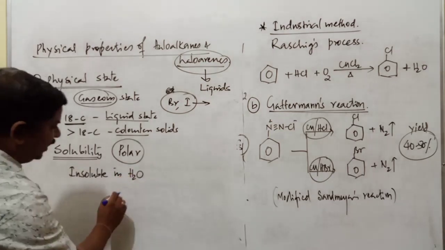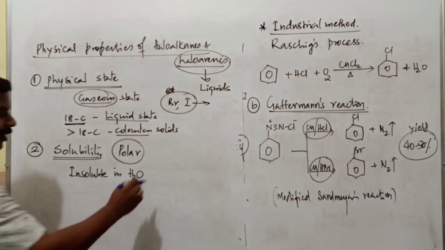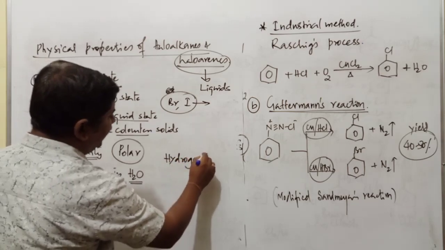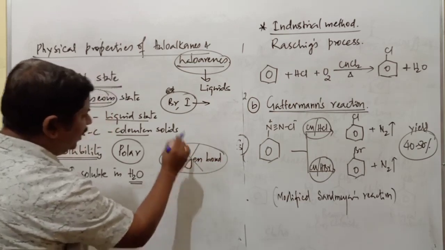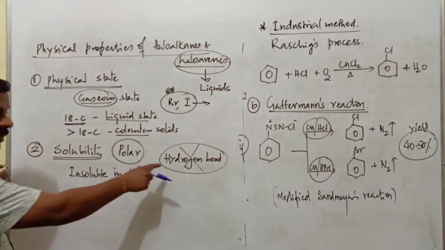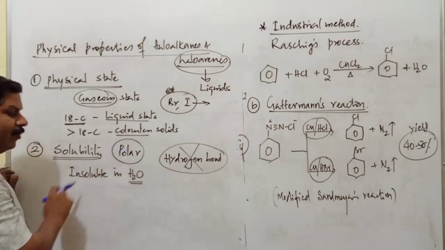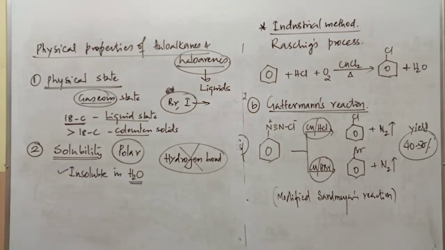Solubility of a compound in water mainly depends upon the formation of bonds. If a compound is soluble in water, it should form hydrogen bonds. But these compounds do not form hydrogen bonds, nor do they break the hydrogen bonds existing between the water molecules. Because of this reason, these compounds are found to be insoluble in water.